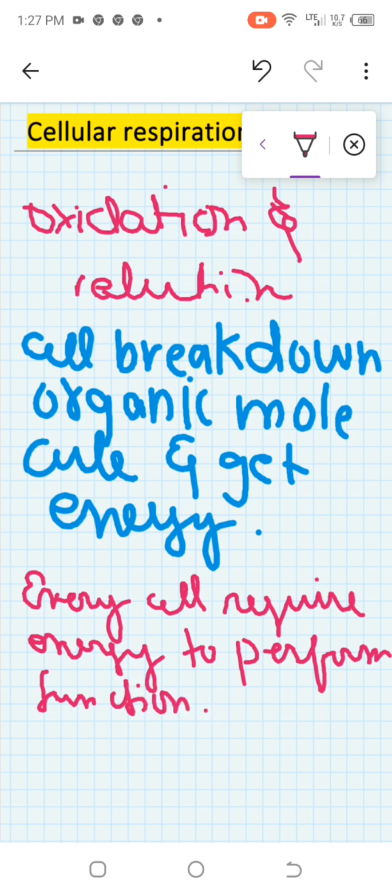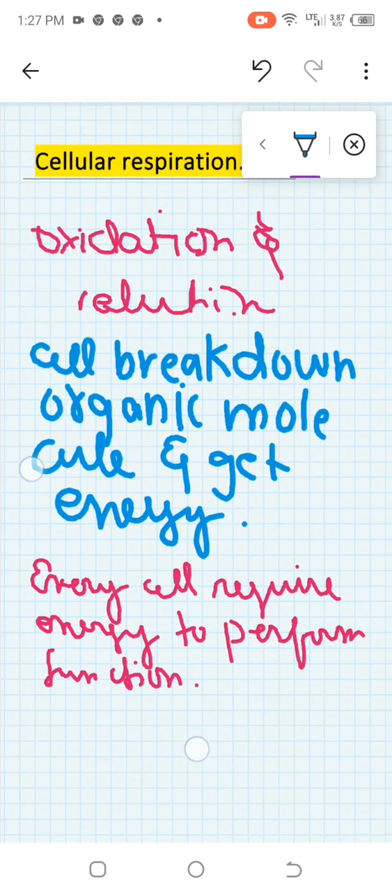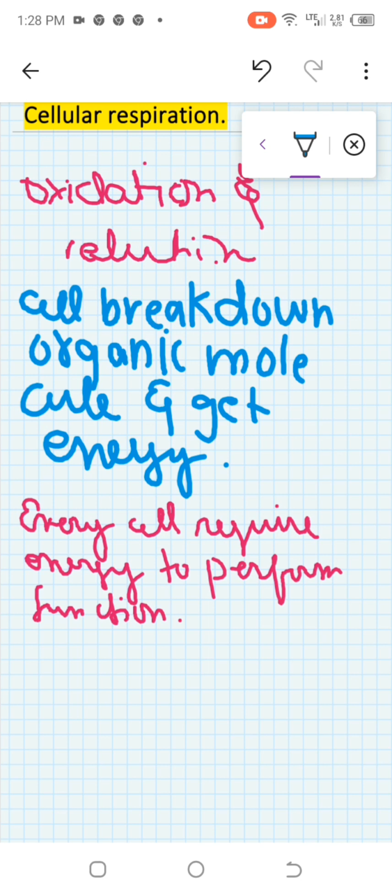After that, cellular respiration can be done in two ways: aerobic respiration and anaerobic respiration.